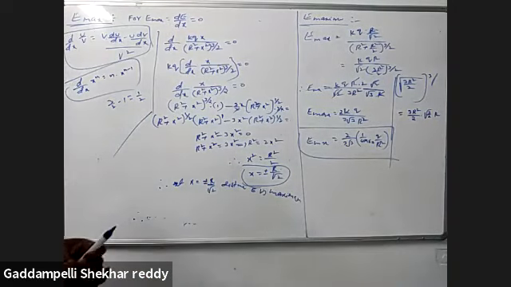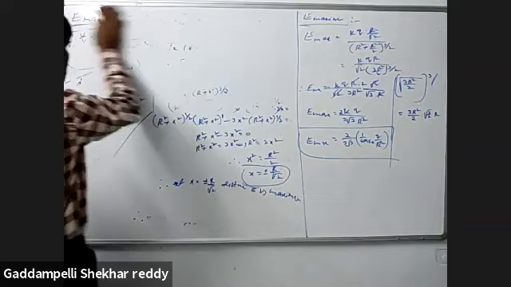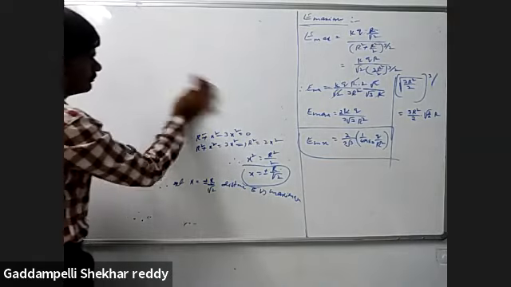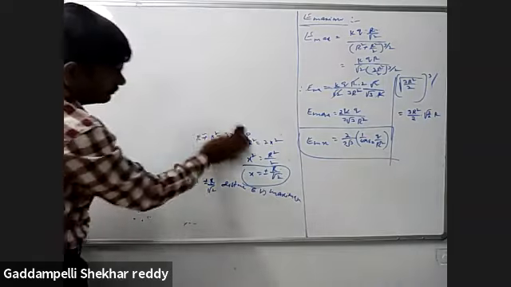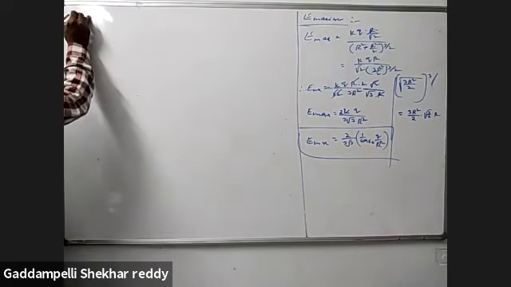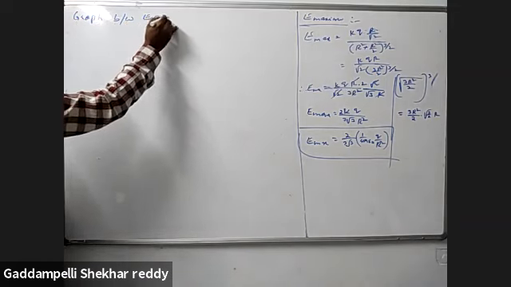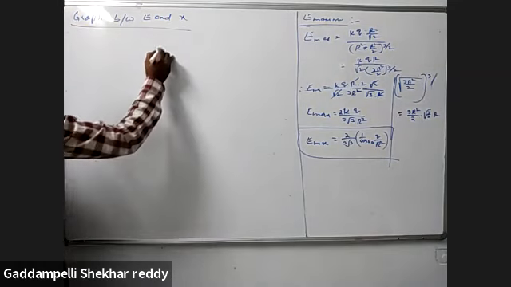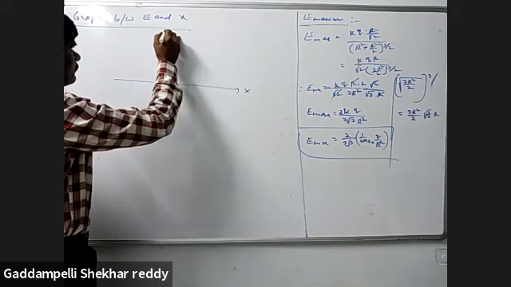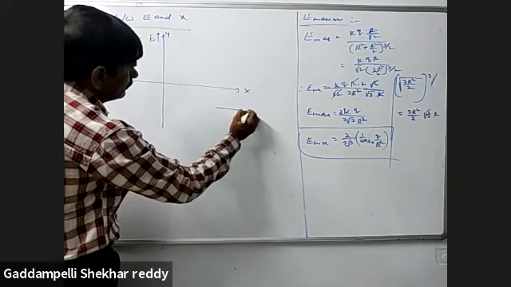Now we'll draw the graph between E and X. On the y-axis we'll take intensity, on the x-axis we'll take distance.